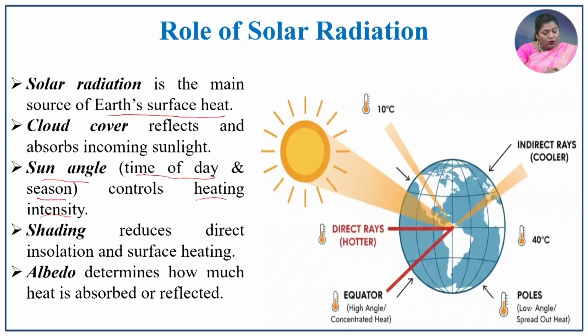The albedo also determines how much heat is absorbed or reflected. We know that the albedo effect is different for various surfaces. The reflectivity differs from one surface to another, which in turn adversely affects the local temperature of that particular region.